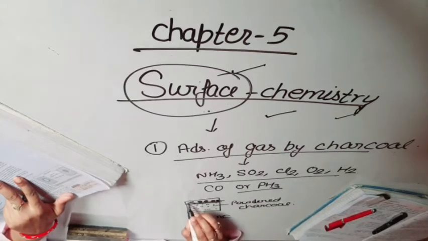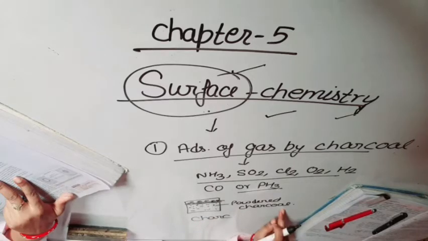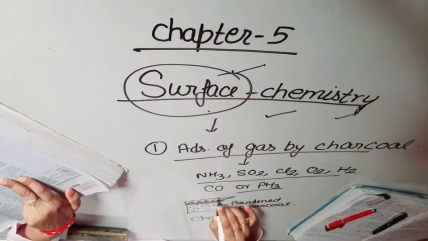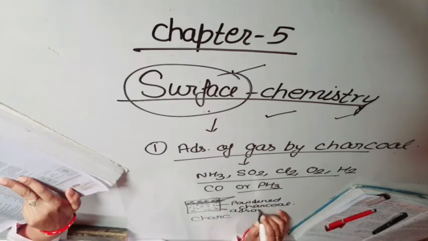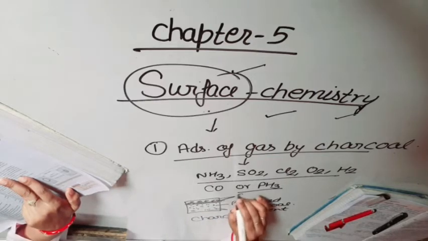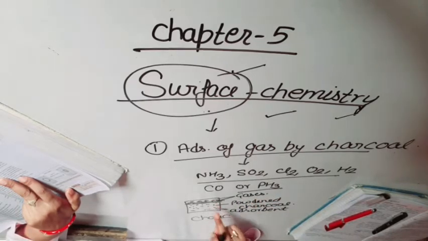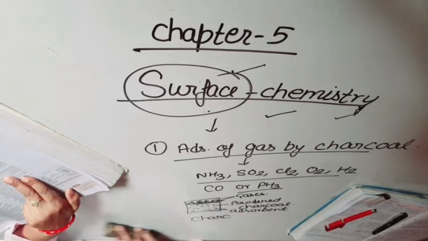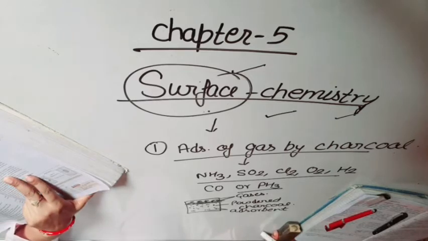So, gas molecules are adsorbed on the surface of the powdered charcoal. So here, charcoal acts as an adsorbent because gases are adsorbed on its surface, and the gas molecules act as an adsorbate because the gas molecules are adsorbed on the powdered charcoal. Okay students, so this is the first example of adsorption.